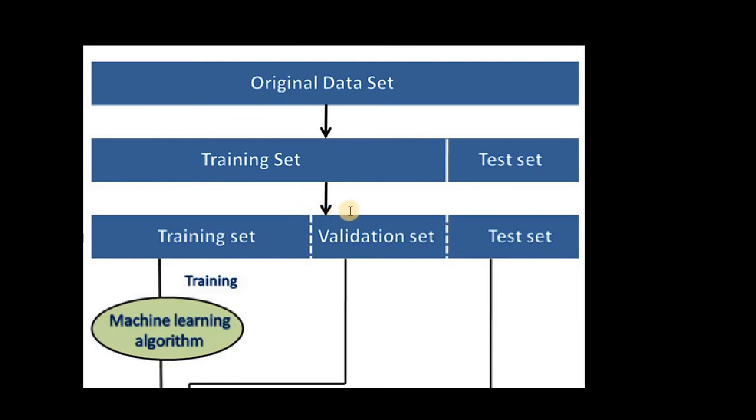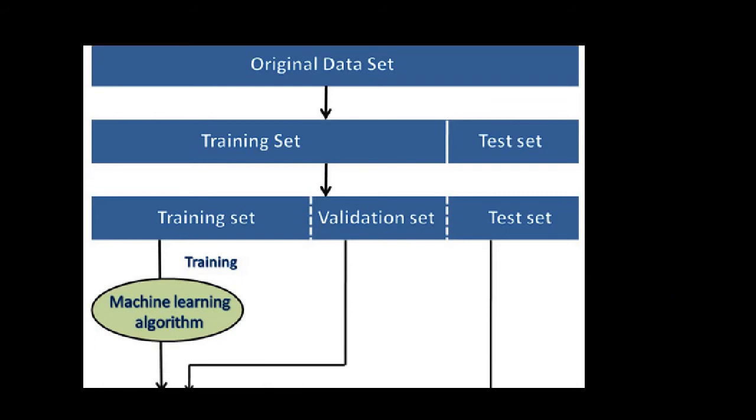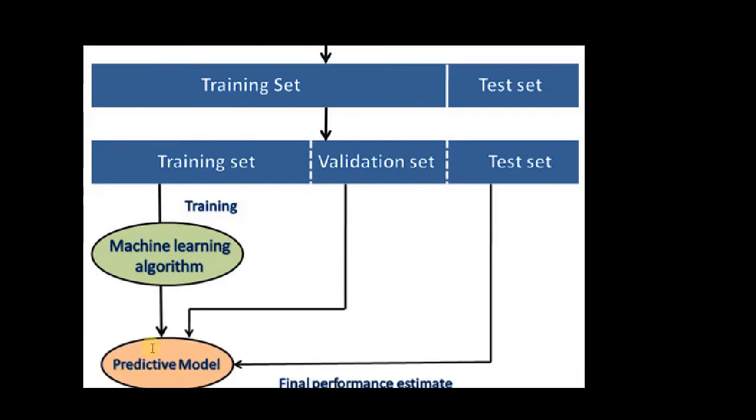The training data set is further divided into two parts, the training set and the validation set. With the help of the training set we train the model with the machine learning algorithm, and with the help of these two sets we will get the output. Okay, fine. Now move further.